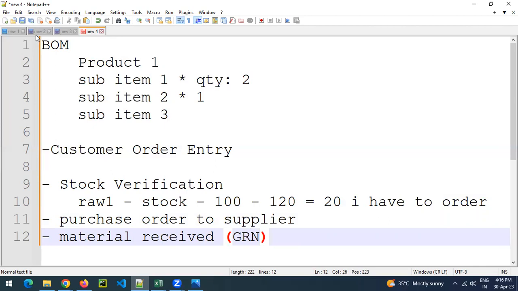Again, GRN will be partial, because suppose you order 10 items and they say on the phone, sir, 10 items are not available, can I send 5 items? Right now I have 5 items. You say, please send me 5 items. So out of 10, only 5 are received. You need to track what is my demand, what is my requirement, what is received, what is remaining. For the remaining, you need to pursue that supplier again: please send me the remaining 5 items. So this is the complete process.